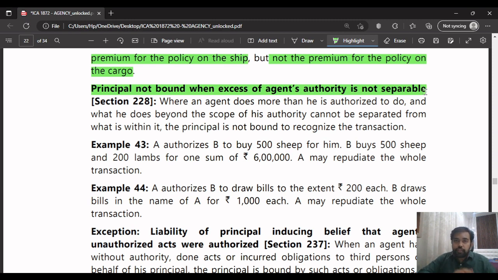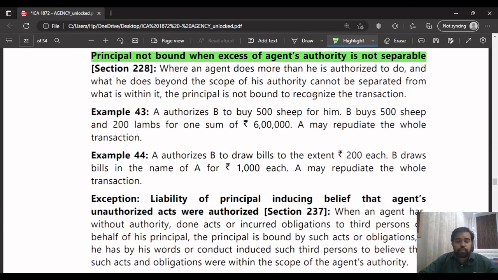For those, if we can't separate them, we'll assume that he has acted beyond the authority, and the principal has the right to reject the entire contract itself, the entire act of the agent. That's what they are saying here.